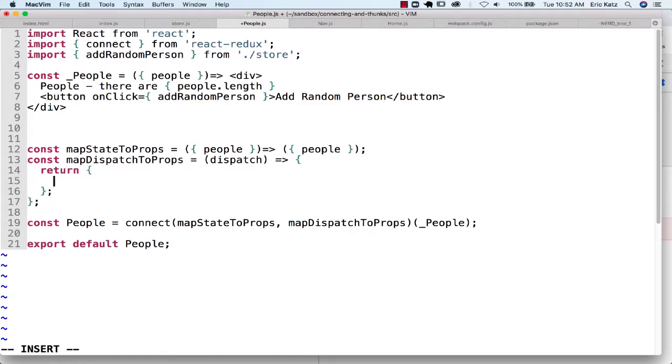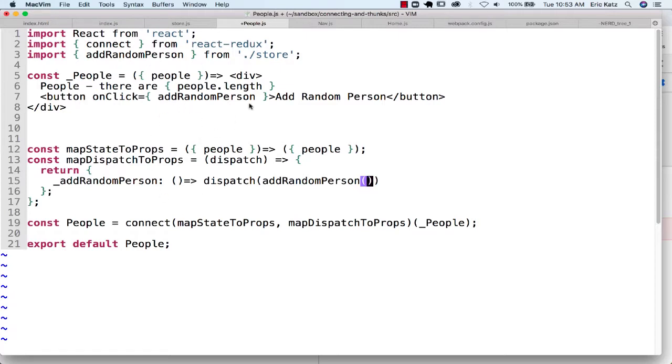Now I could call this whatever I want to. All right, I'm going to make it an underscore just so you could see the difference, but I actually don't even really have to. What I'm going to do here is that when this ends up getting called, I'm going to dispatch. So dispatch is a dispatch that's passed to me from the store. Add random person is a method that ends up returning to me an action creator.